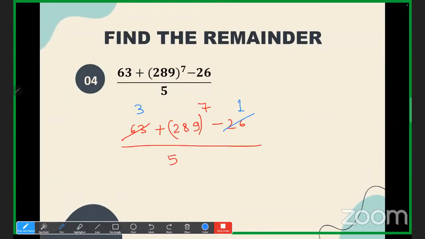Now, 3 and 1 we have got. Now find out the remainder separately. So 289 we have got. So 289 into 289, how many times? Tell me. 289 into 289. 7 times. Very good. 7 times, and divided by 5. Now tell me, find out the remainder separately.